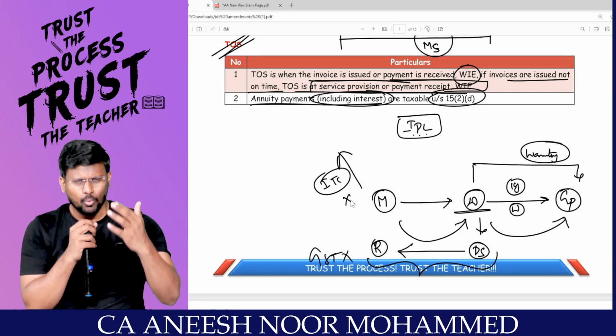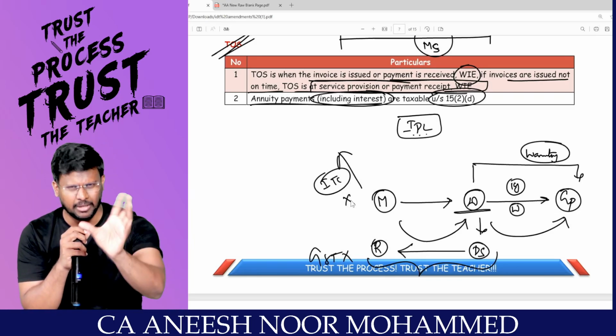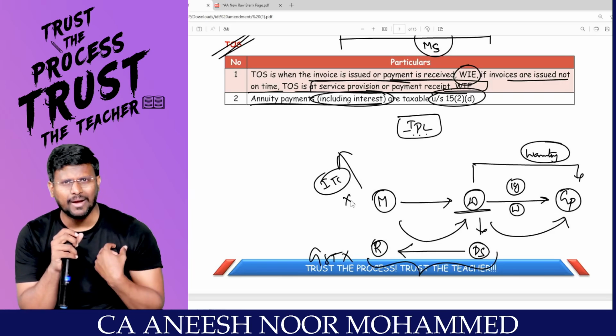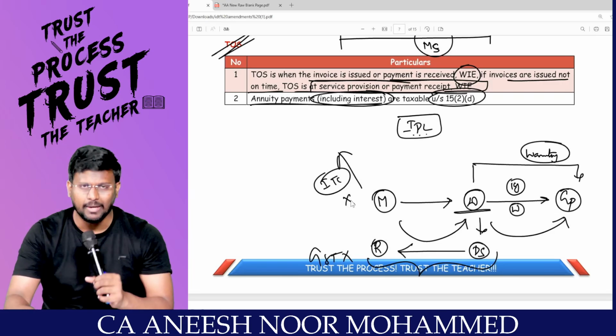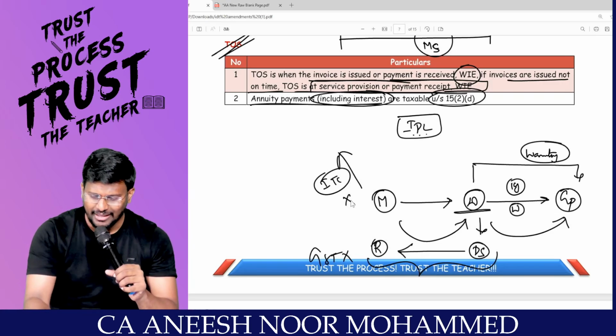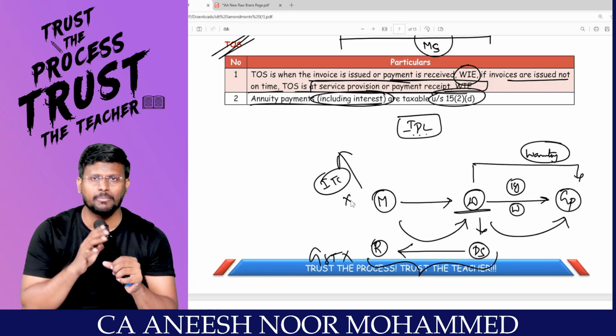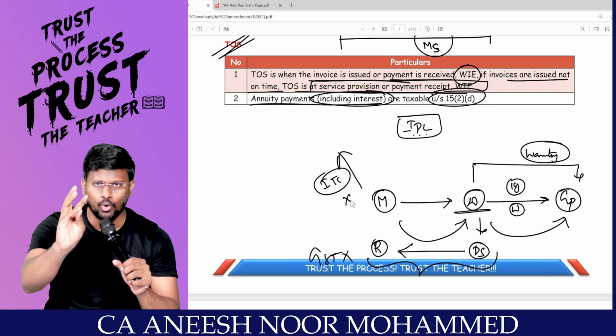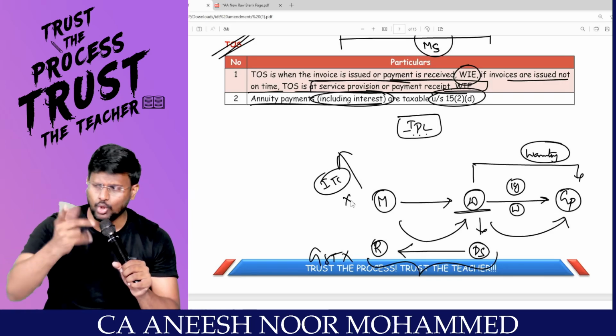During the warranty period, I only said that if there is any problem in the product, you can give it back to me. So, the general public gave it back to the distributor, and the distributor replaced it with good stock. Now the distributor is getting the stock from the manufacturer, my dear lovable students. For that there is no GST, and the manufacturer also need not reverse the ITC.